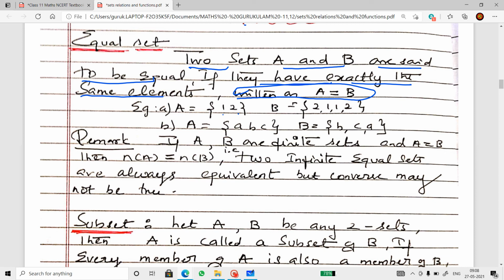Remark: if A and B are finite sets and A equals B, then n(A) equals n(B). So if there are two finite sets and A is equal to B, then n(A) must be equal to n(B). Two equal sets are always equivalent, but the converse need not be true. Okay.